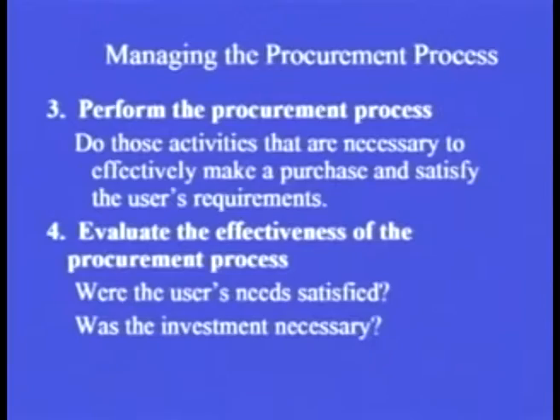Then perform the procurement process. So once it has been identified which particular model, which particular product we are going to purchase, then we can very easily go forward with performing the procurement process. So do those activities that are necessary to effectively make a purchase and satisfy the user's requirement. So who are the users?